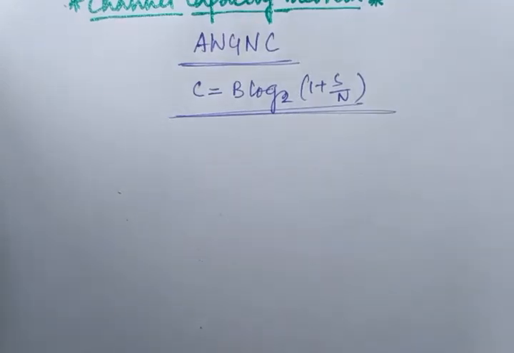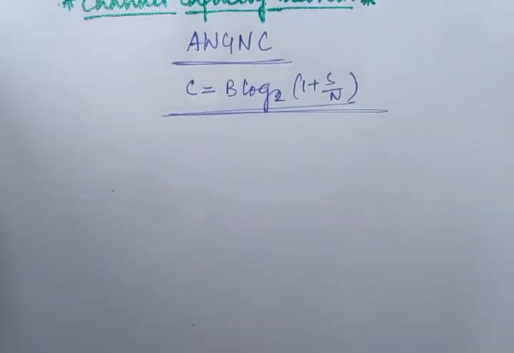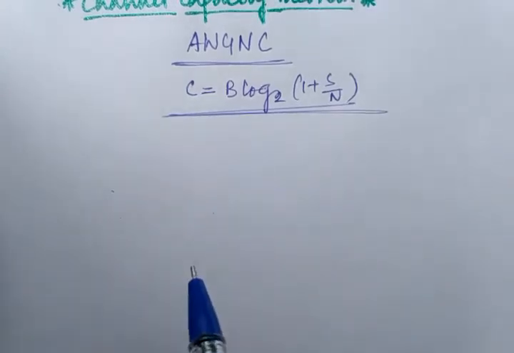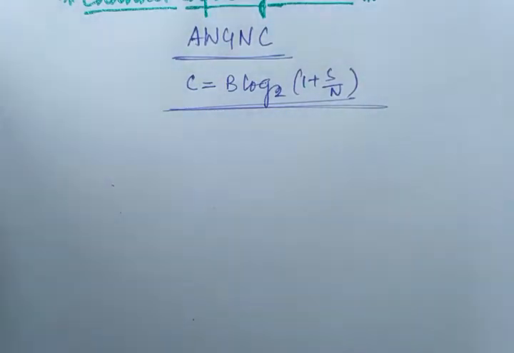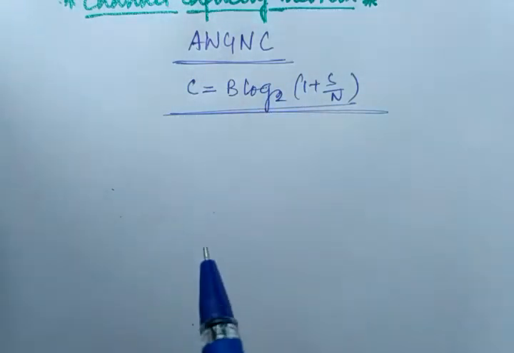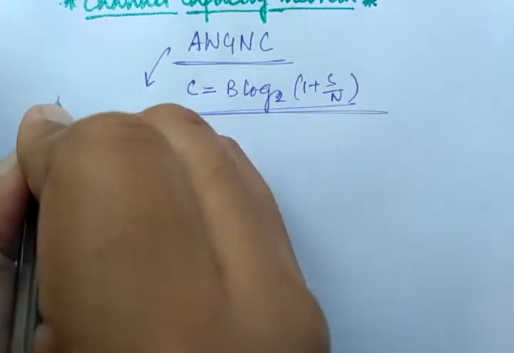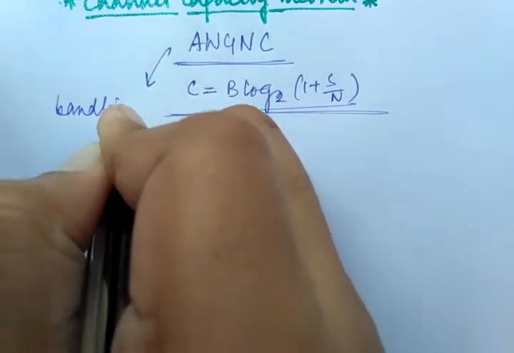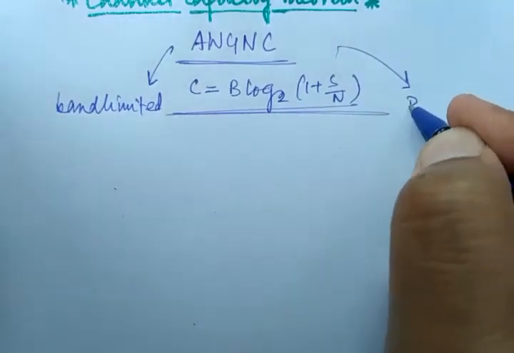Today's topic is the analysis of practical communication system from the concept of channel capacity. And for this we will discuss the implications of the information capacity theorem in the context of the Gaussian channel, that I have already explained, right? The Gaussian channel, you must know, is band limited as well as power limited.